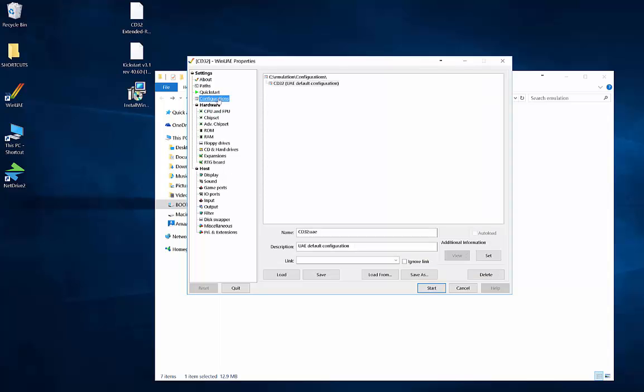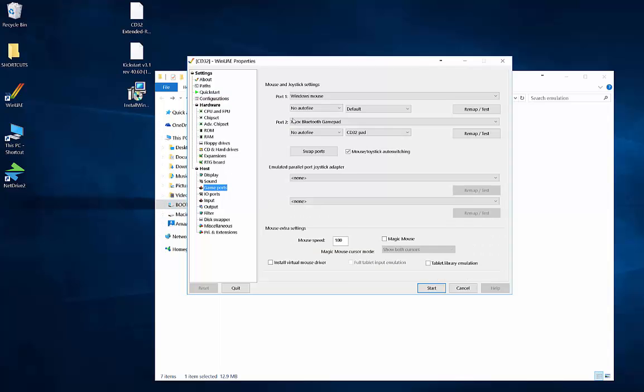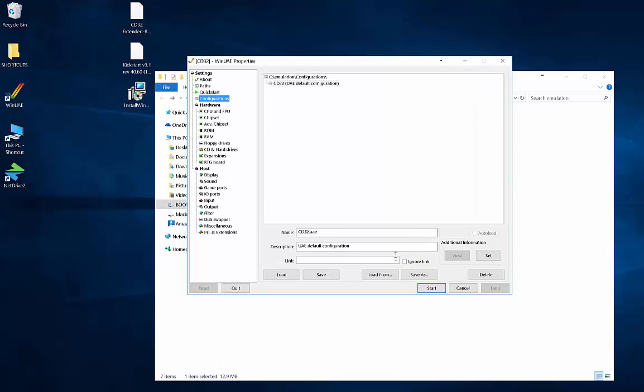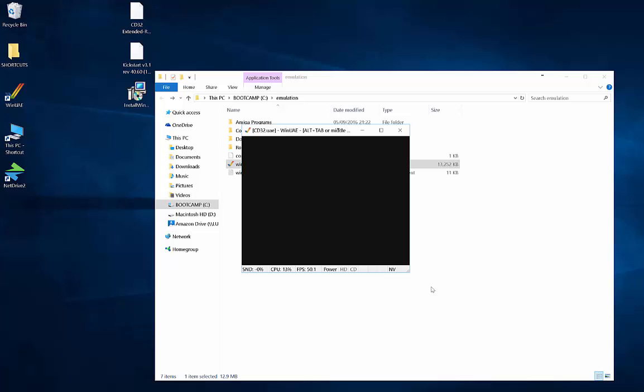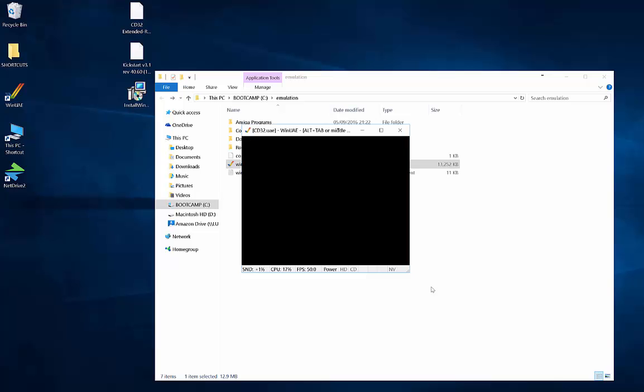Okay, so back to configurations. Because I've changed the game ports, in fact before we do that, let's change port 1 to a mouse and go to configurations and save. If we hit start, we should be greeted by the Amiga CD32 boot logo, so give that just a second.